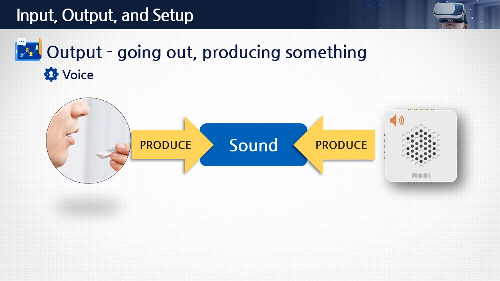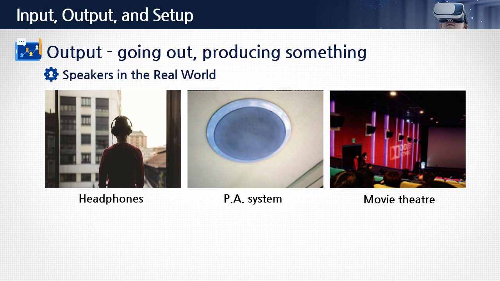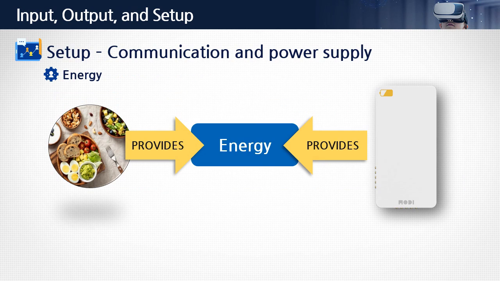Voice is one of the most uniquely human outputs we have. We can make sounds with our voice box and mouth. They use energy to produce sound. The MODI speaker module uses electricity and produces sound. We can find speakers in headphones, TVs, and at movie theaters.